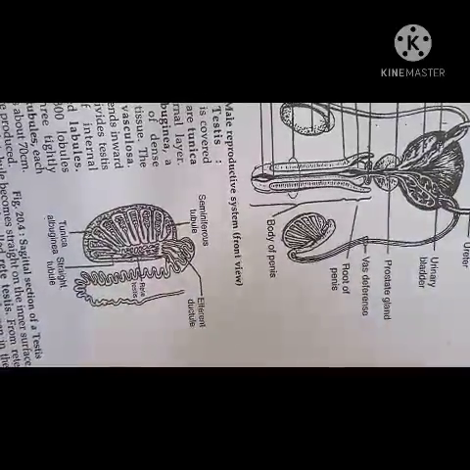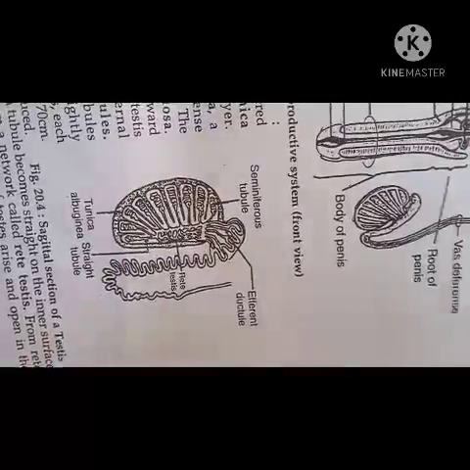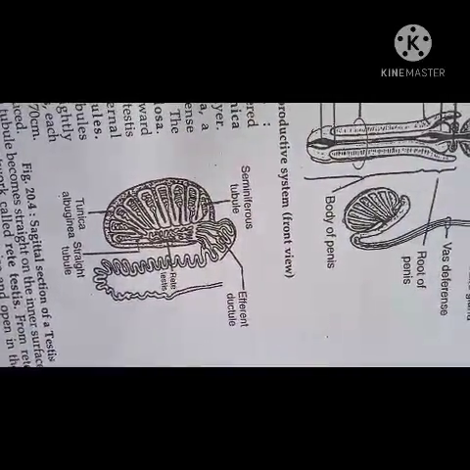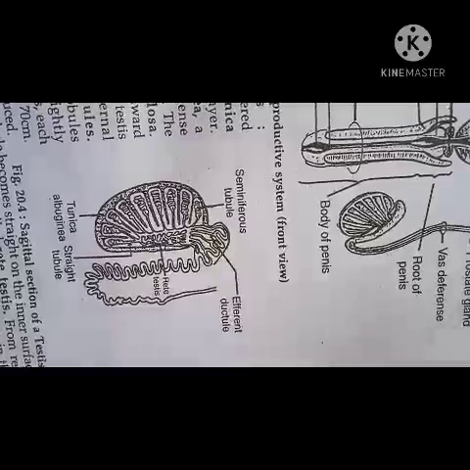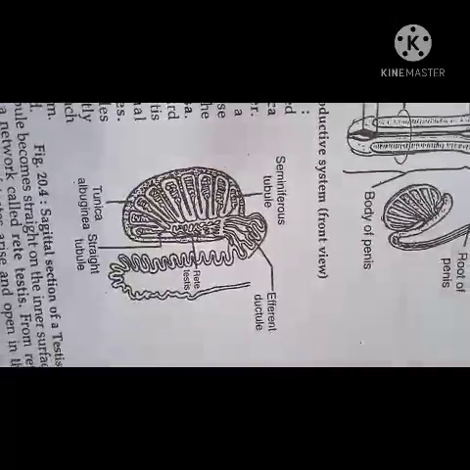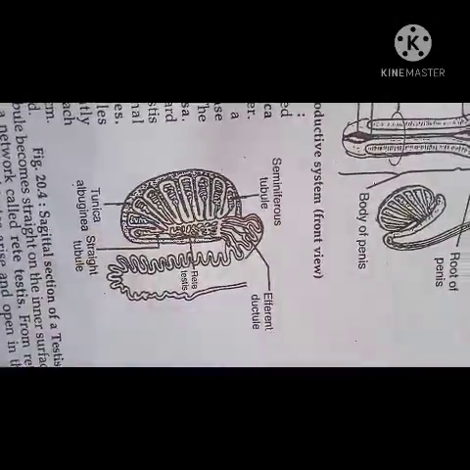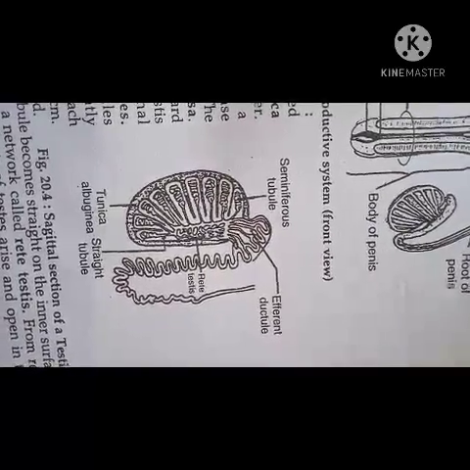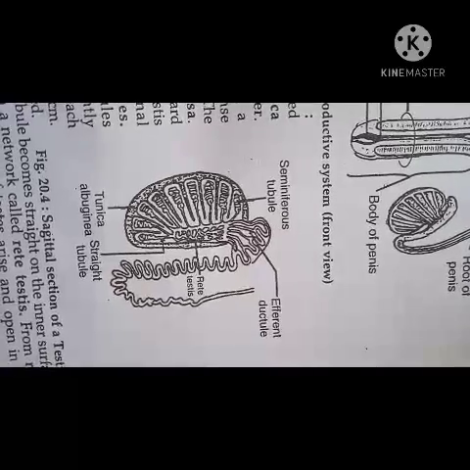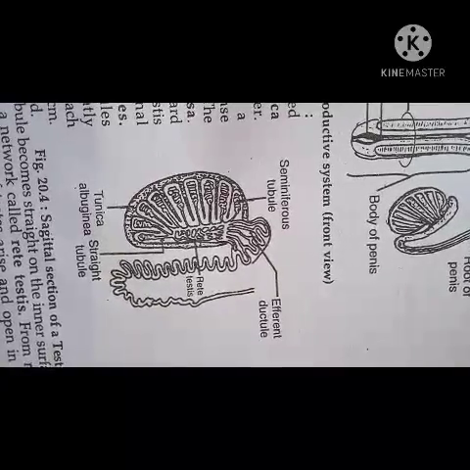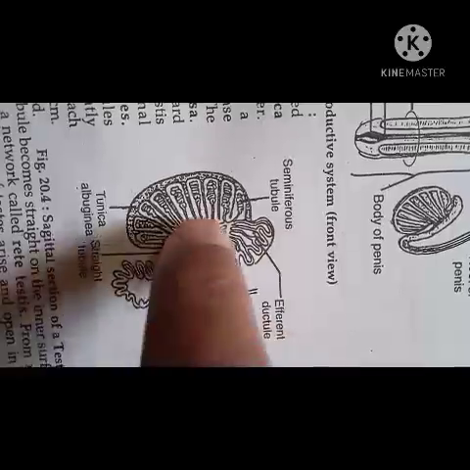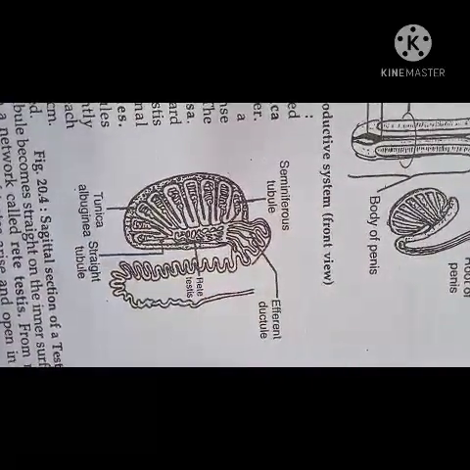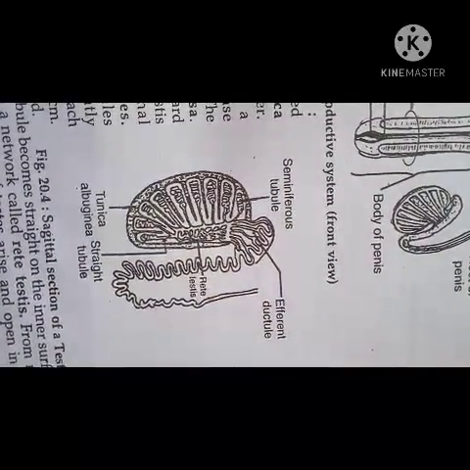These are fine ducts connecting the testis and epididymis. You see, these are the vasa efferentia. These are fine ducts, about 12 to 20 in number. They carry the sperms from the rete testis to the epididymis.